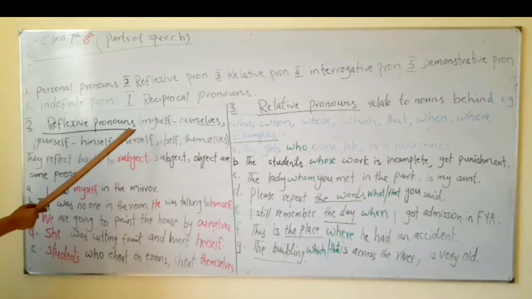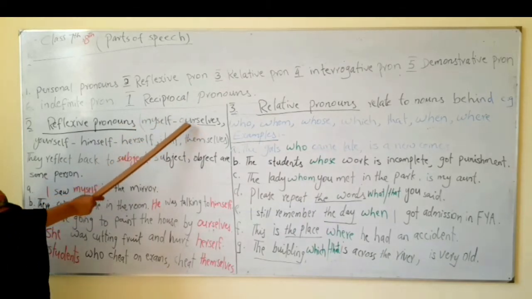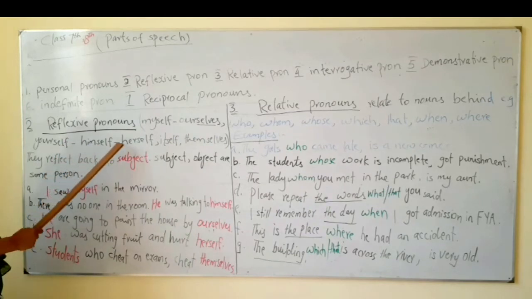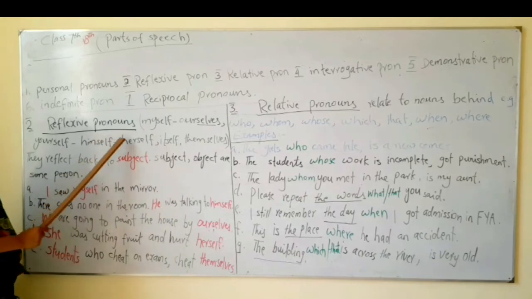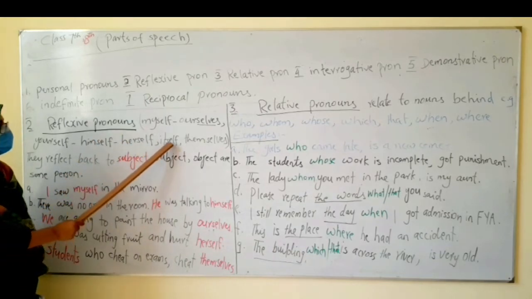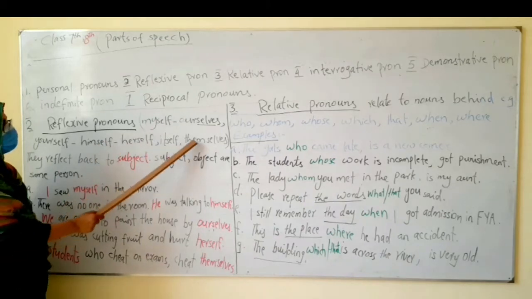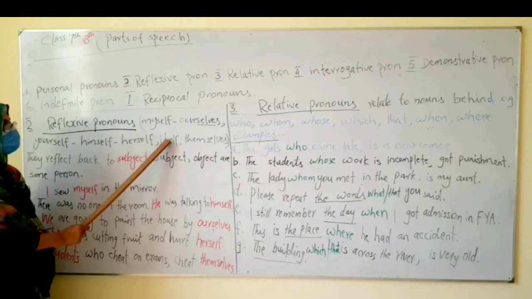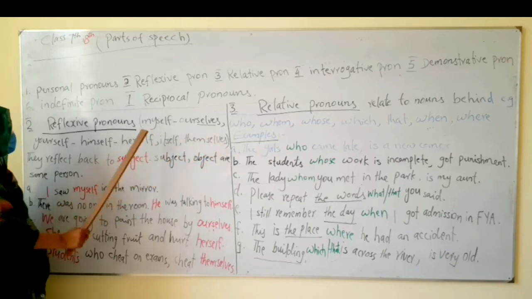See, myself, ourselves, singular, plural, yourself, himself, herself, itself. See, him, her, it. These are singular, so self is added to that. Now them is the plural of him, her, it, so it gets the plural word selves.